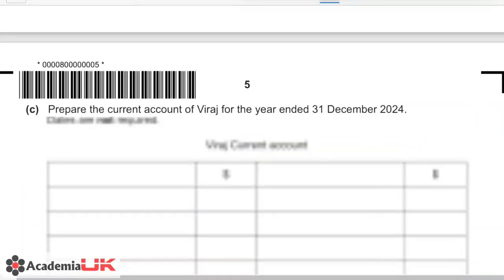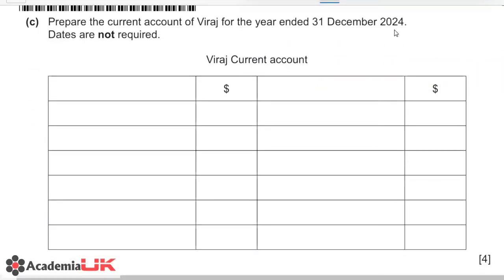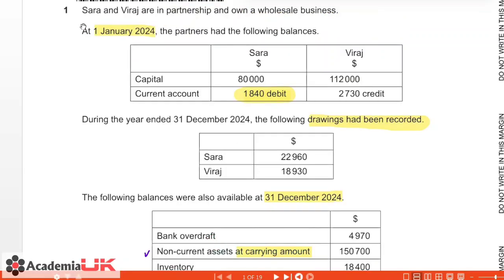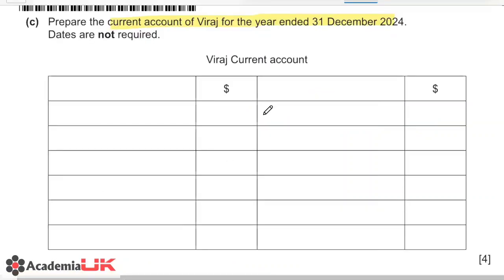Guys, now moving on to part C. This one is asking to prepare the current account of Viraj for the year ended 31st December. Dates are not required. Okay, so we just need to make the current account for Viraj. We can simply do that by starting off with our opening balance. Now remember, at the start of the question, the opening balance for Viraj was 2730, that was credit, and we will just simply record that amount over here.